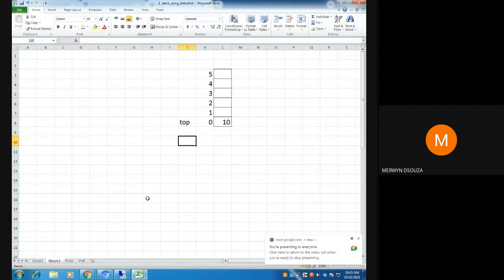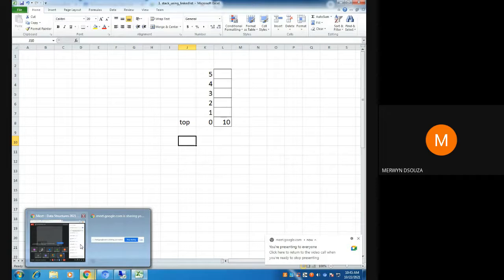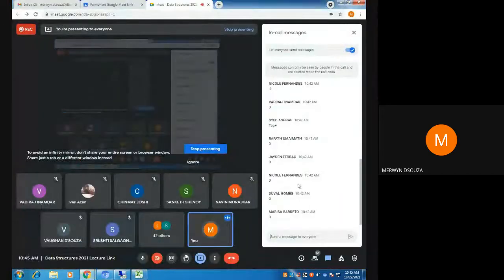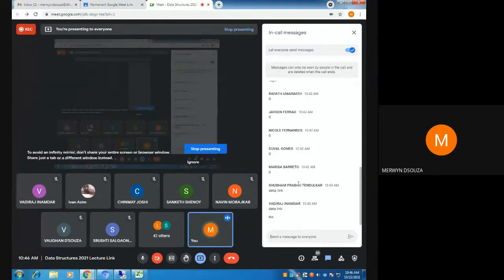Now we want to implement stacks using linked list. If you are going to implement stacks using linked list, first of all, what will be the structure of a node? Can anyone tell me? When we were learning a linked list program, we learned what the structure of a node is. Can we use that same structure? Do we need to change it? No. We don't need to change the structure of a node. We can use the same structure that you have learned.